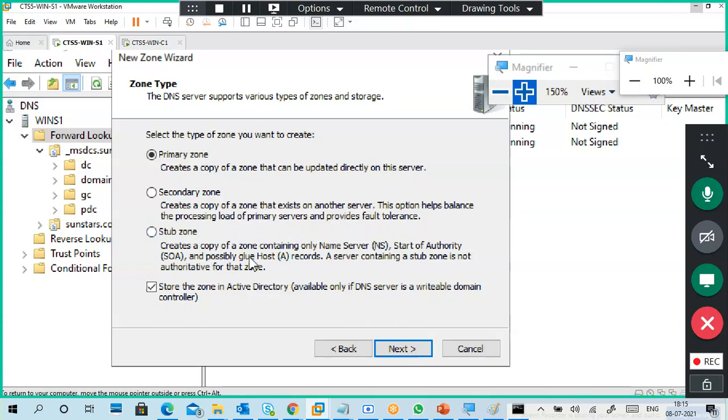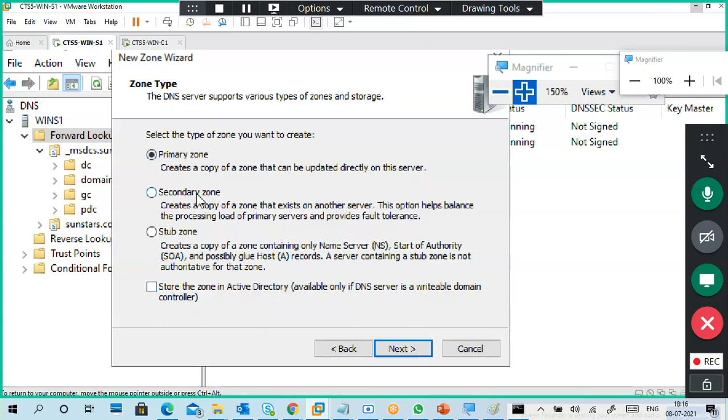Stub zone: create a copy of a zone containing only name server, start of authority, and possible glue host A records. A server containing a stub zone is not authoritative for the zone. And you already learned what an Active Directory integrated zone is: it stores the zone in Active Directory.